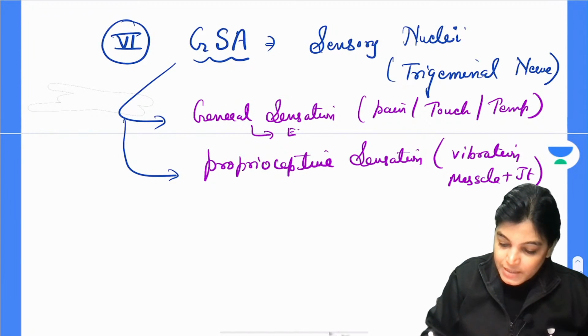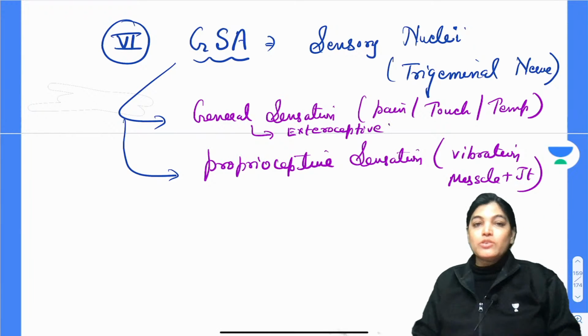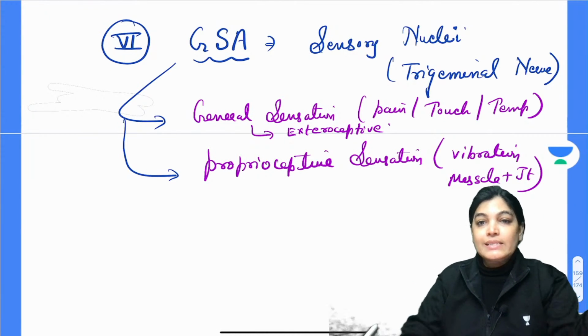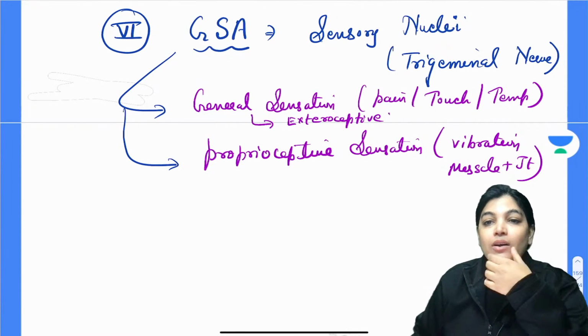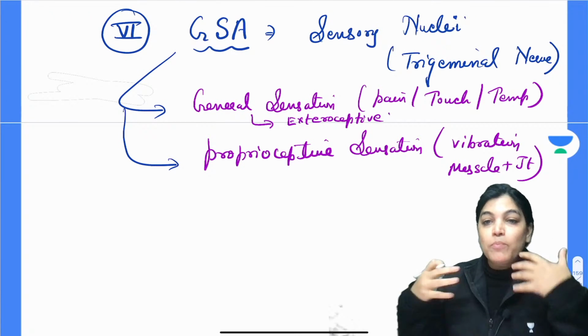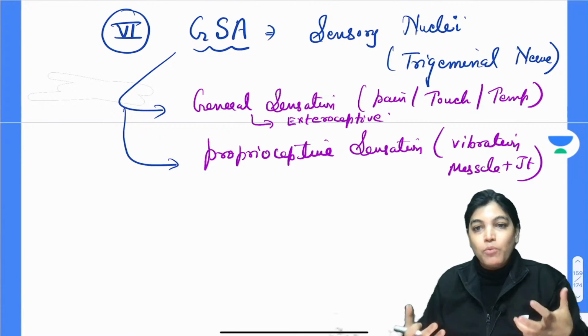The first is exteroceptive sensation. When I am talking about exteroceptive sensation, that means receiving sensation from the external aspect: change in weather, cold, pain, touch from the external aspect. Proprioceptive sensation means the sensation which is received from my own body components.